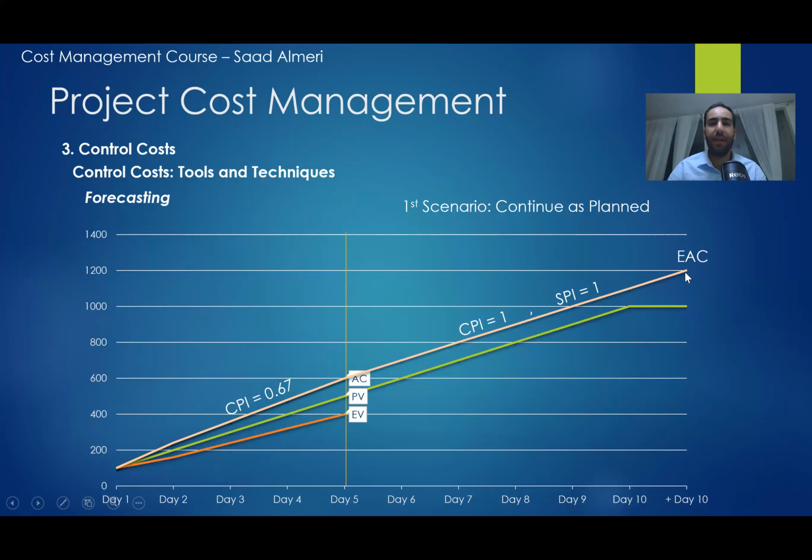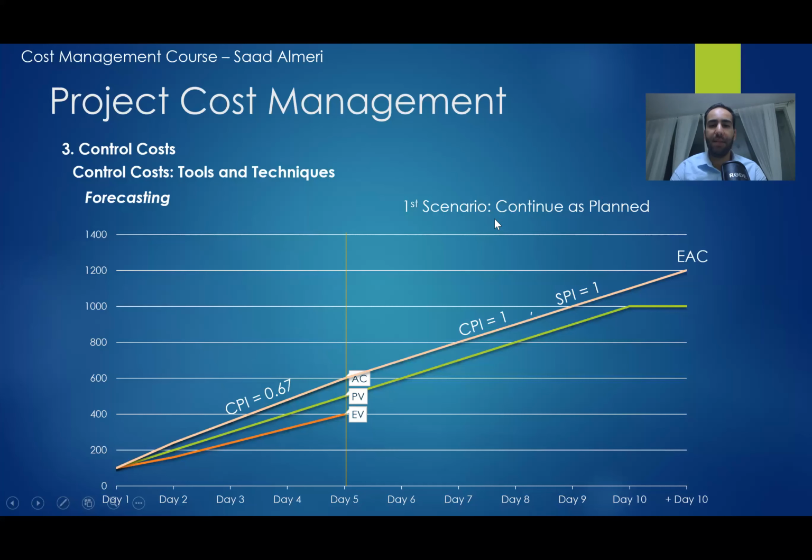So at the end, I have the estimate at complete. The estimate at complete represents the amount that I'm going to spend in this project after analyzing my performance in the past and forecasting the performance in the future.